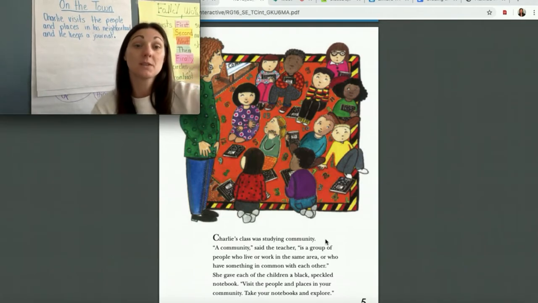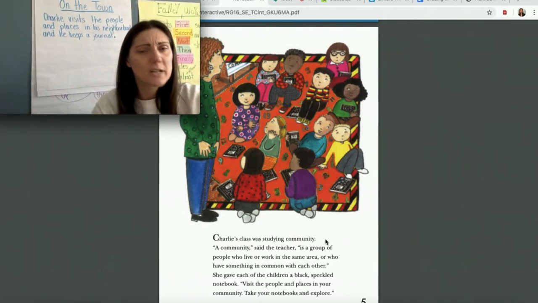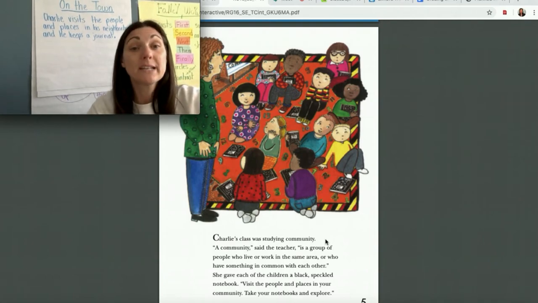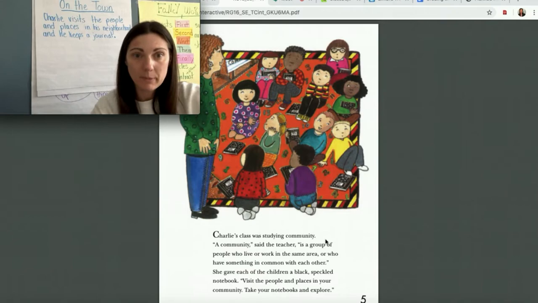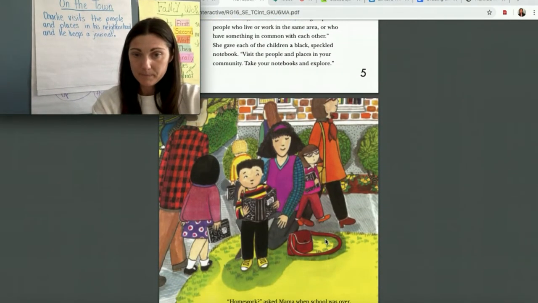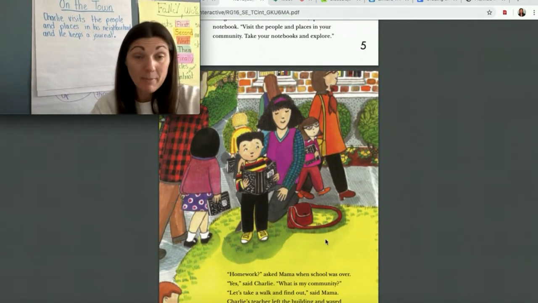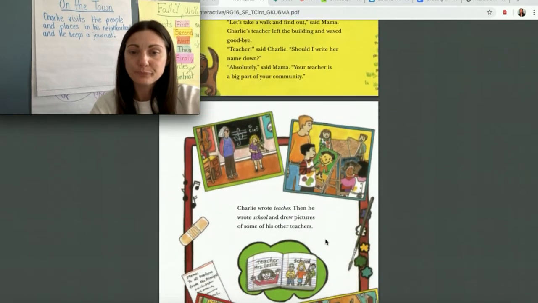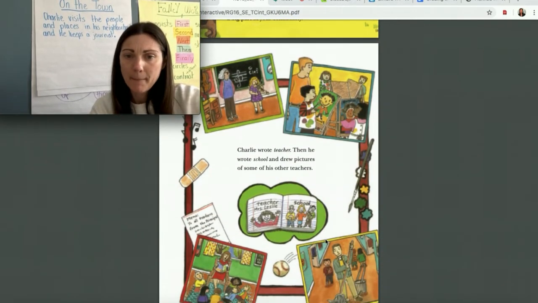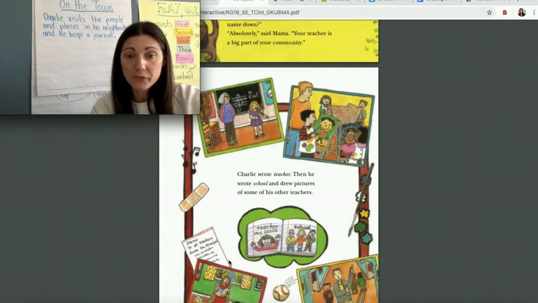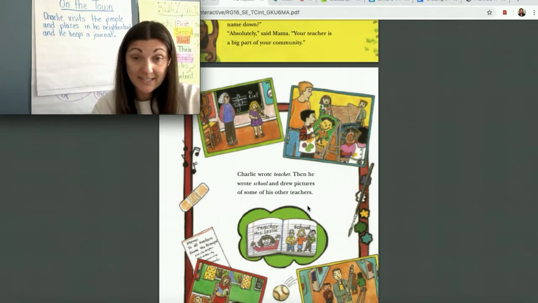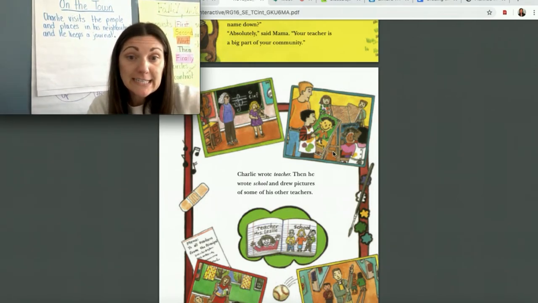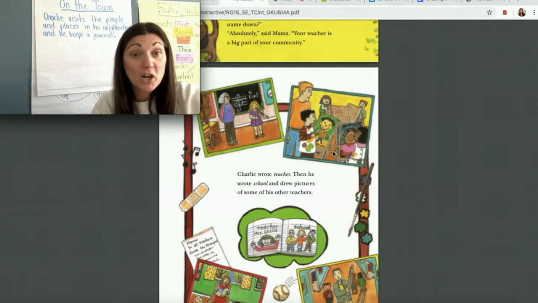Okay? So the key details. I'm just going to scroll through looking at the pictures, kind of doing a little picture walk to help retell some of the places that Charlie went, because those are my details, right? The places he visited. So here's where he's telling his mom about his assignment that he has to do. And this is where he starts, and he says, his teacher, right? His teacher is a person in the community, and where does she work?